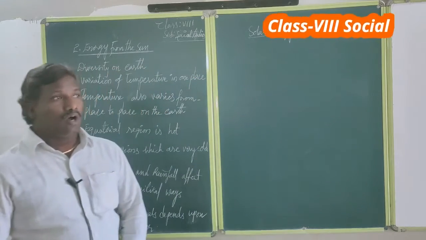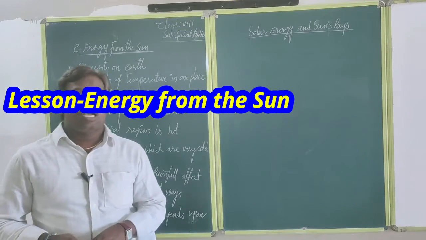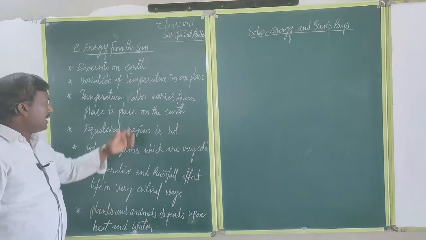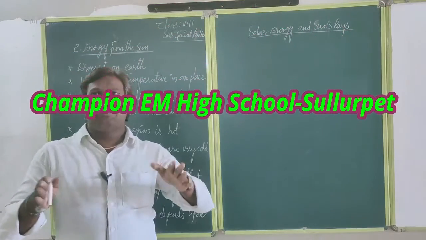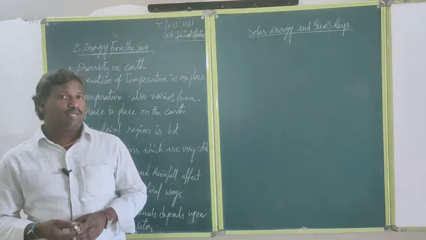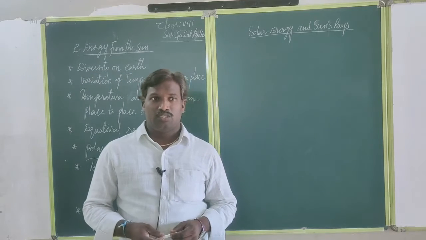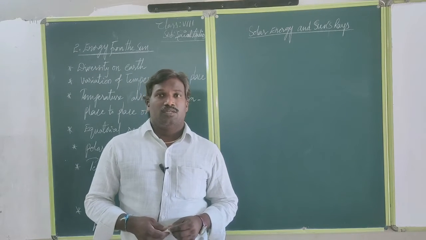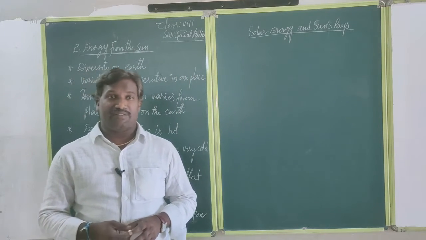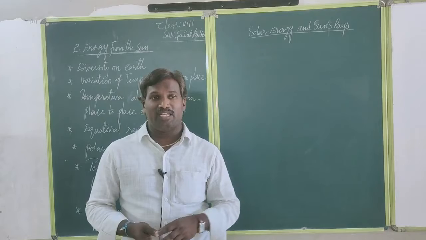Why? Because all the landforms are not the same. Landforms are uneven, and temperatures and rainfall depend on them. Mainly temperature changes from place to place. We see the weather report daily, with the maximum and minimum temperatures. Generally, we observe that places near the desert region and near the equatorial region are somewhat hot when compared to the remaining places.